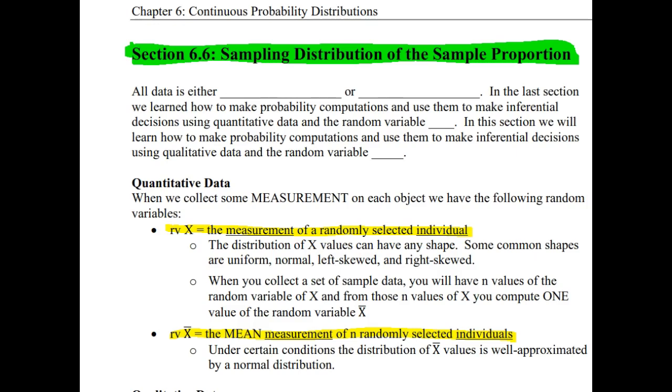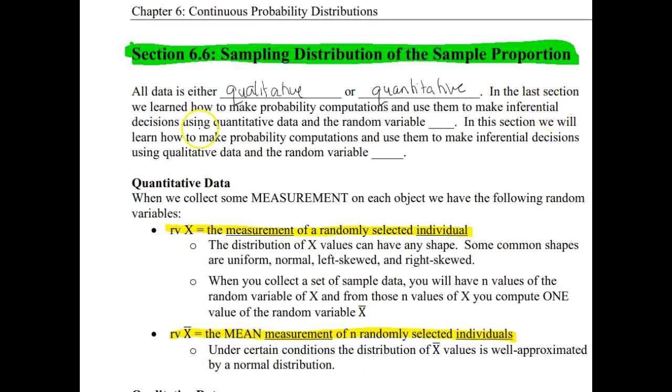Well, in this last section in Chapter 6, we get a very similar result for qualitative data when we're looking at percentages instead of means. So all data, no matter what degree field you're in, is either qualitative or quantitative. Now, quantitative can get further broken down into discrete versus continuous, but for the most part of this course, we're just going to worry about whether they're qualitative or quantitative.